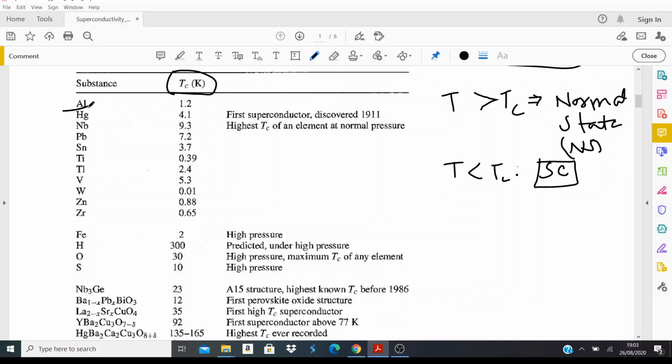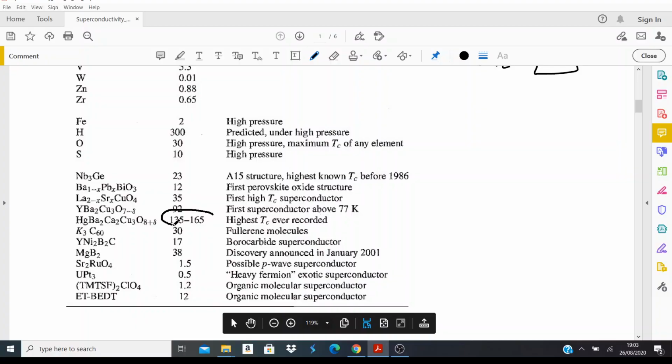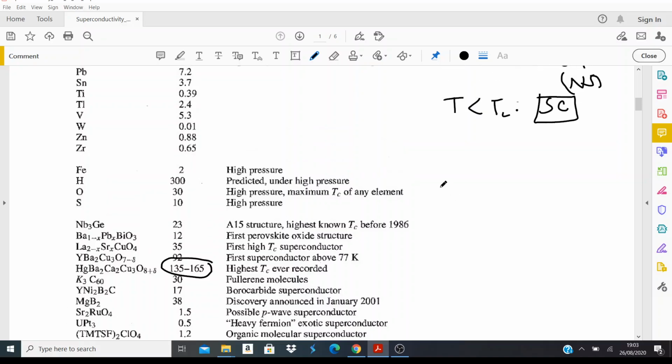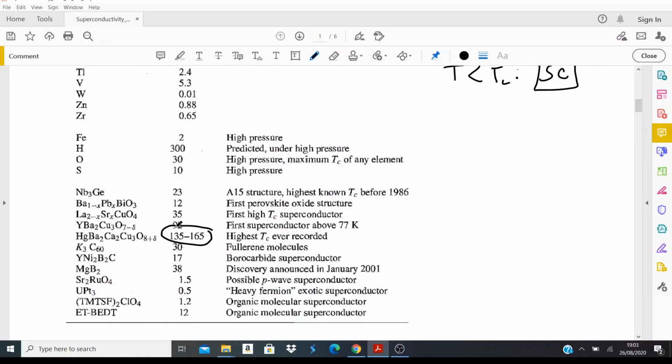And you can see there are some elements, and then we also have some complex materials. Particularly this one has a critical temperature of 135 to 165 Kelvin, right? So it's really high. Although for the elements, for example, mercury was 4.11 and niobium is 9.3 Kelvin, and among the elements, 9.3 is the highest. So niobium has the highest TC. And why am I telling this? Because here we have 92 Kelvin, and here we have 135 to 165 Kelvin.